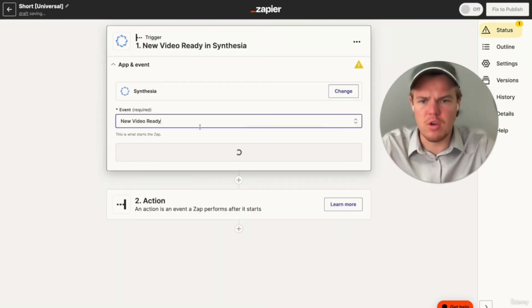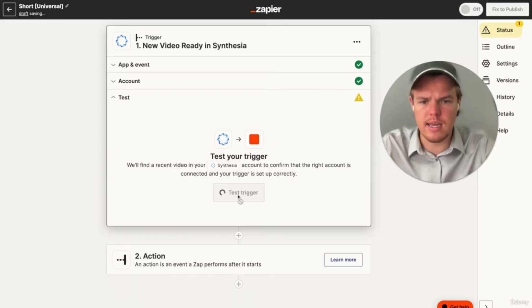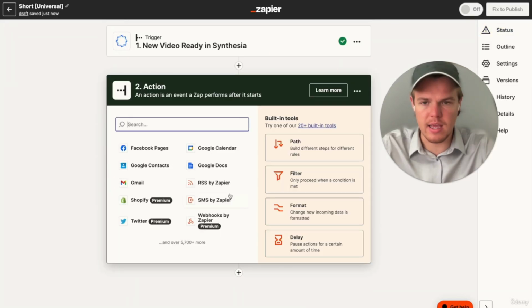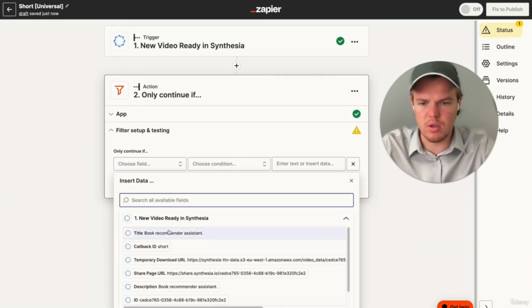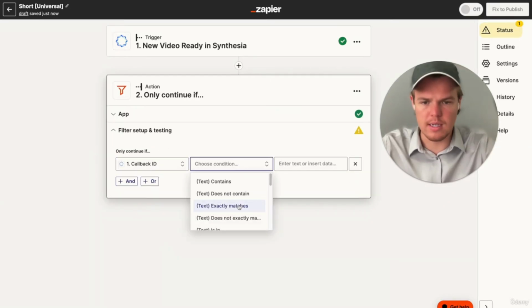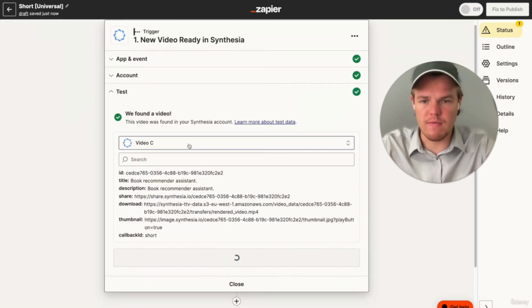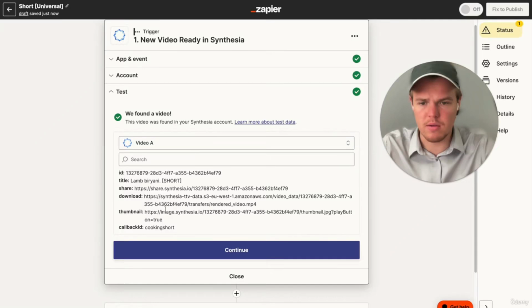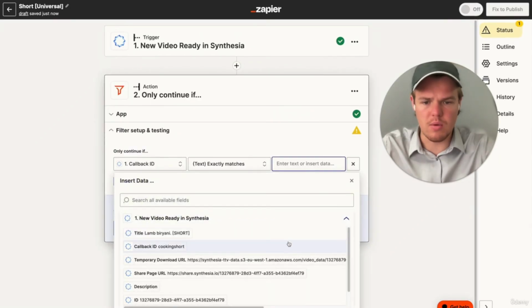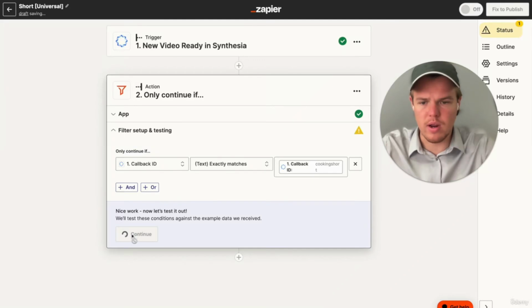We're going to say new video is ready, continue, and then we'll let that test this action. Add a filter block here. And then as always, you're going to choose your callback ID, contains, or exactly matches. And then let's make sure we find the right video that we labeled earlier. So it should be cooking short from my understanding. There we go. And then we're going to go ahead and put our callback ID here. And we're going to go ahead and continue, and this should work.